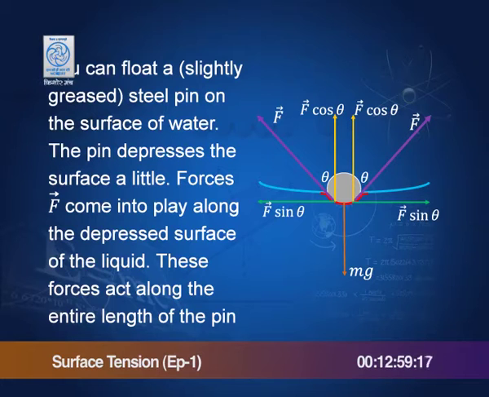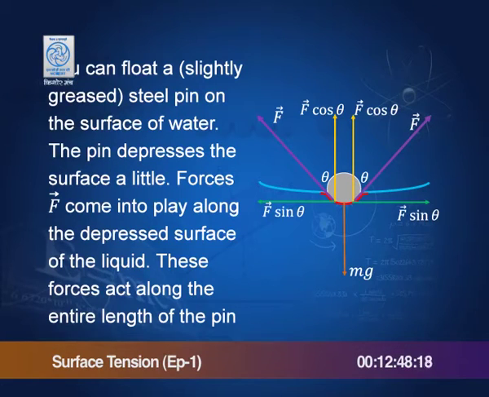The red surface is the depressed surface because of the pin placed on it, and the force, I said, acts along the surface. So, these forces act along the depressed surface and they act all along the length of the pin.